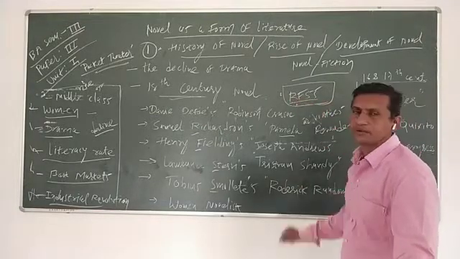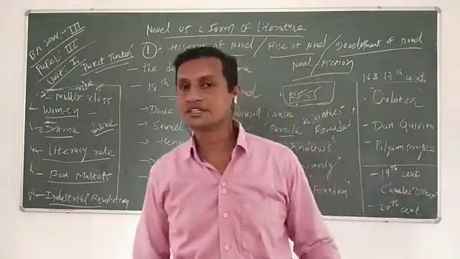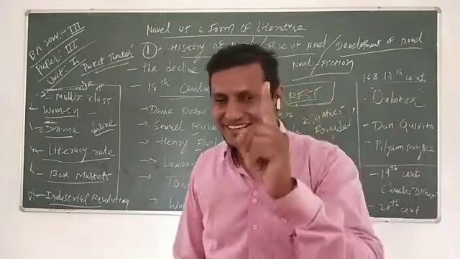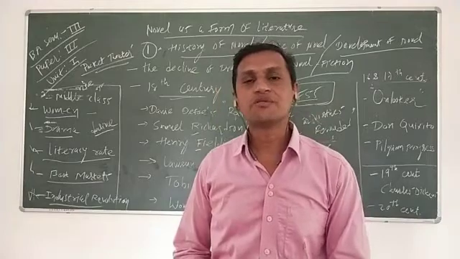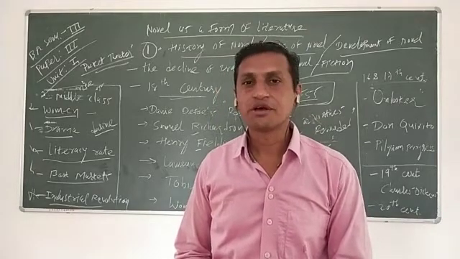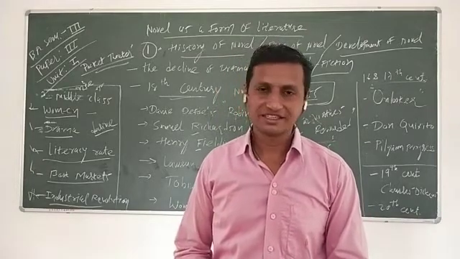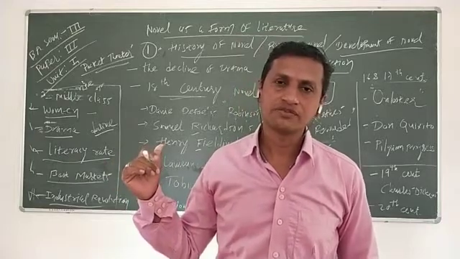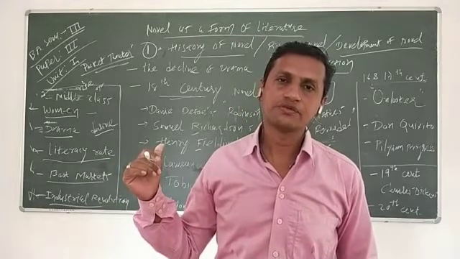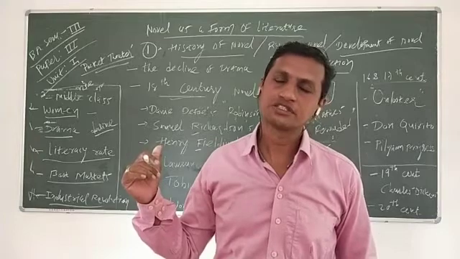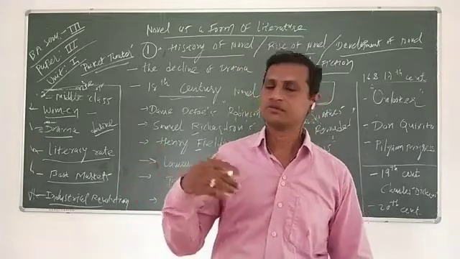R, F, double S. Just like the short form of Hawthorne from Shakespeare's great tragedies, in the same way we use R for Richardson, F for Fielding, and double S for Sterne and Smollett.